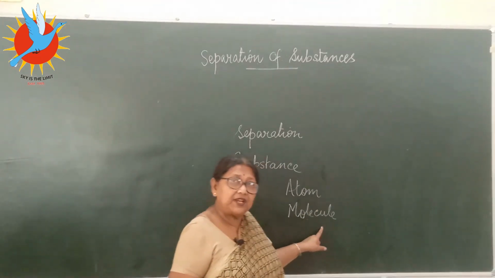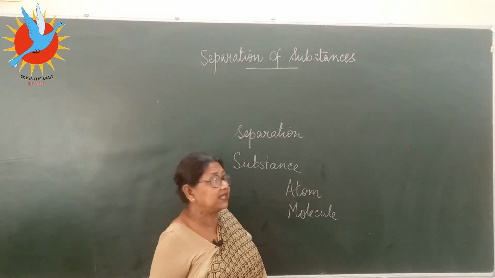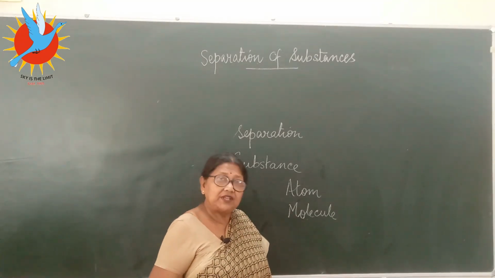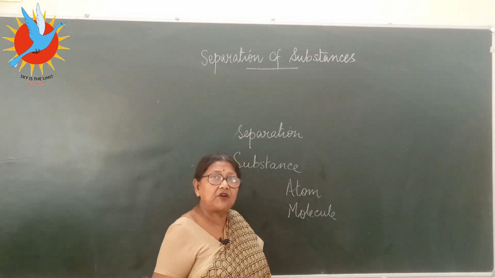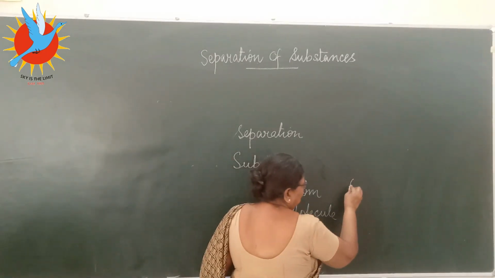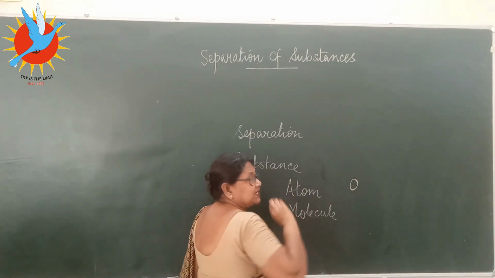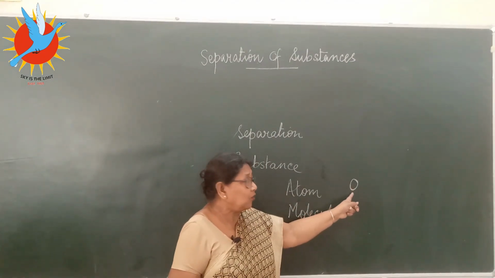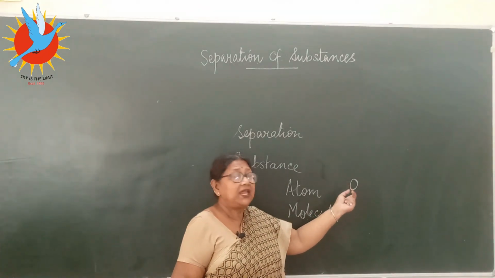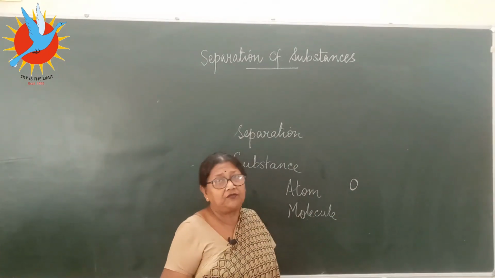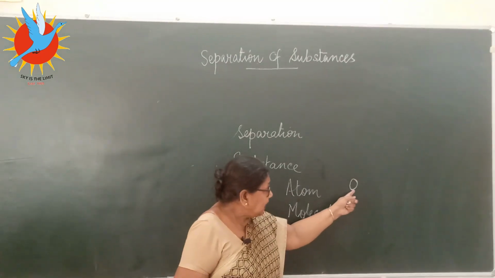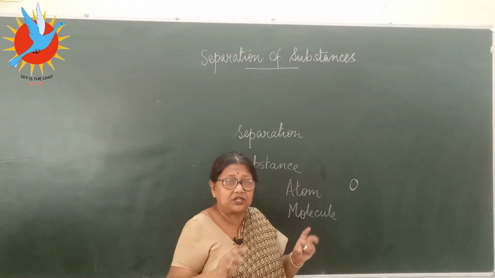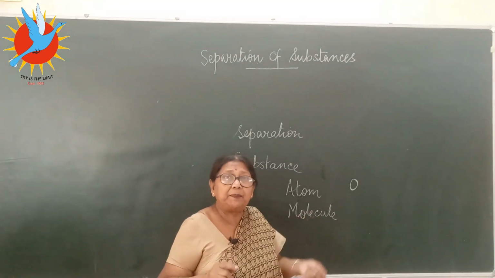So what is the difference? How can we say the difference, understand the difference? Let's take oxygen gas. You have done the symbols. What is the symbol of oxygen gas? O. This represents one atom. O, only O, which is a symbol of oxygen, it shows one atom of oxygen. But one atom of oxygen cannot exist. We don't get one atom independently.